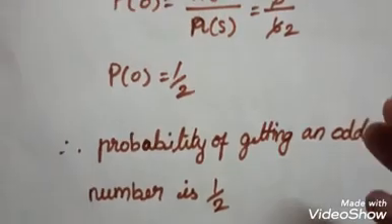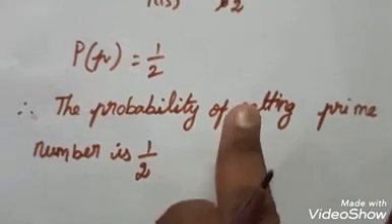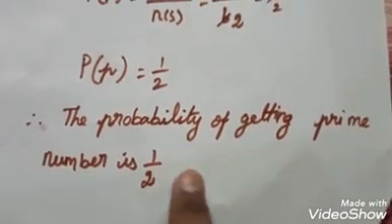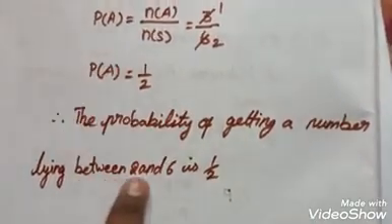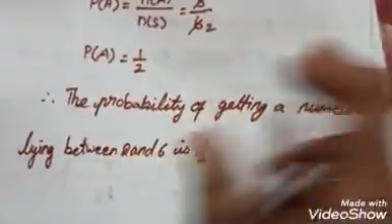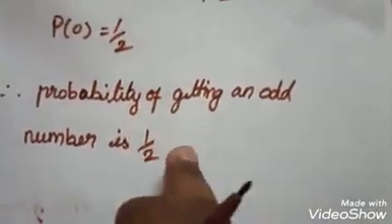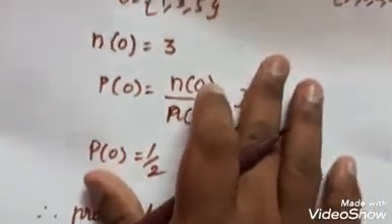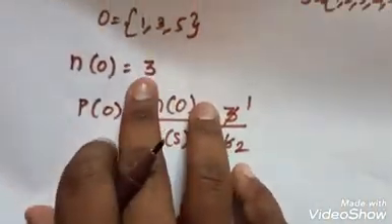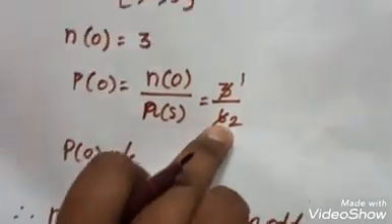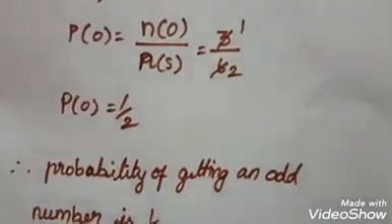So in this question we have to find out the probability of prime number. So the probability of prime number is 1 by 2, and the probability of getting a number lying between 2 and 6 is also 1 by 2. Finally, the probability of getting an odd number is 1 by 2. Because in all such cases we get the total favorable outcomes as 3, and 3 is half of 6, because of that the probability we get is half. Next we move on to other questions.